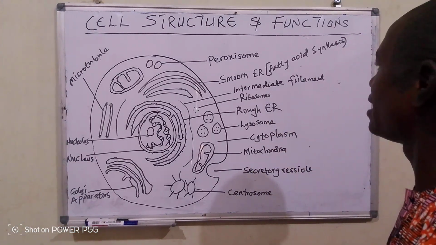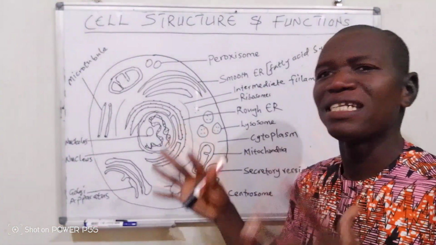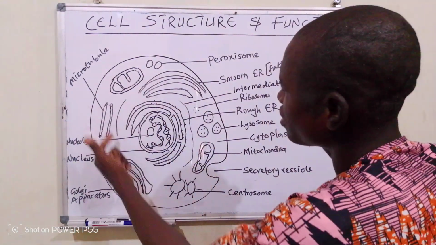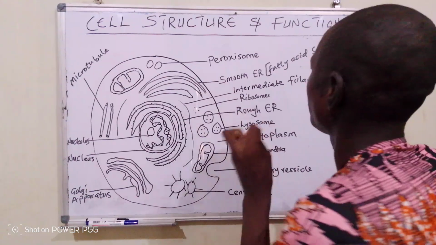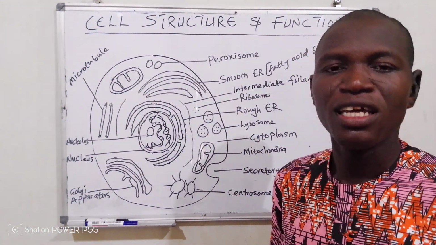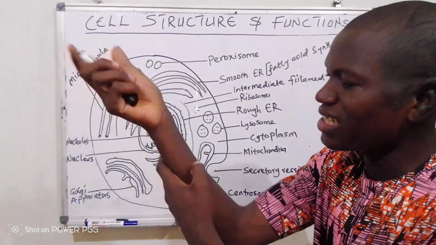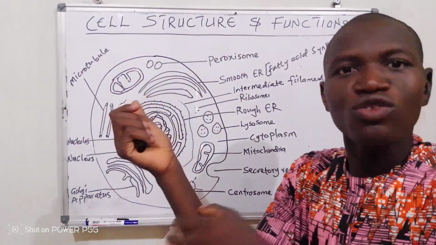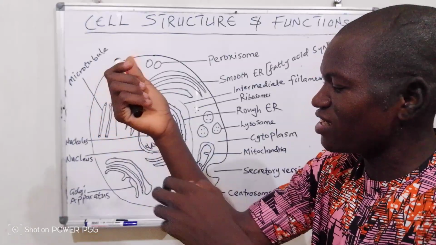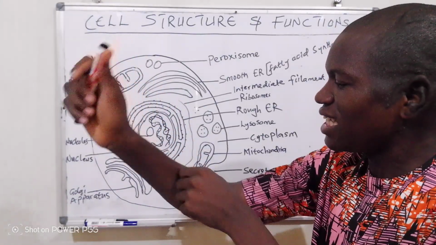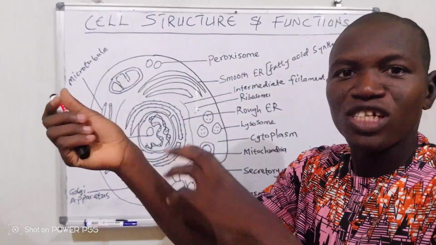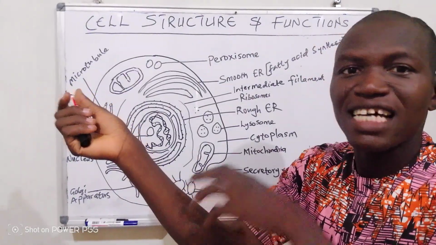Intermediate filaments. Intermediate filaments are filaments that are found within the cell. Look at it, it's more like hair, just small ones all around the cell. So what do they do? They help to stabilize the structure of a cell. In times of stress, when you, for example, press my body, of course, we have a protein called elastin that makes your body a little bit flexible, and that is what gets tampered with as we age that makes wrinkles form, because that protein called elastin has been deformed.